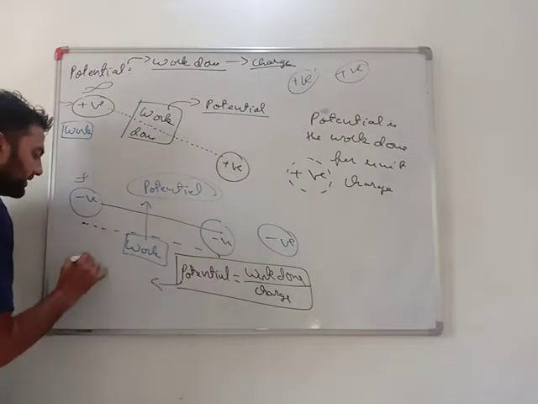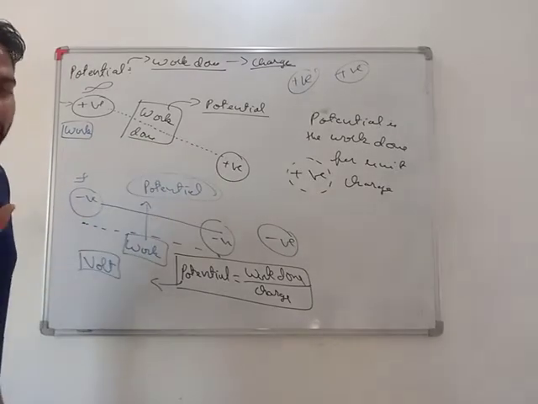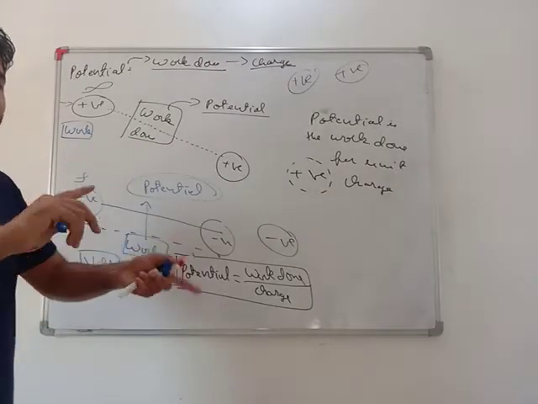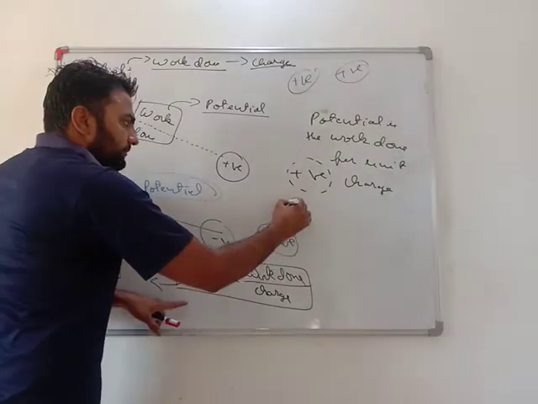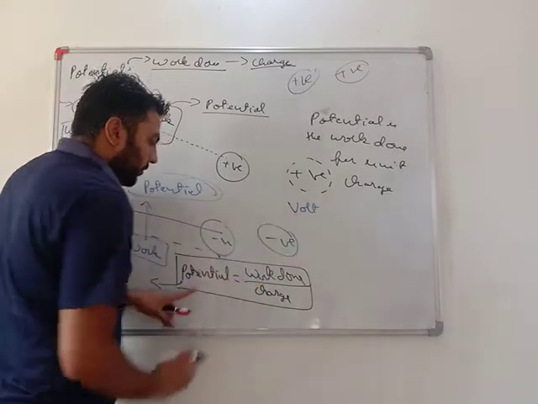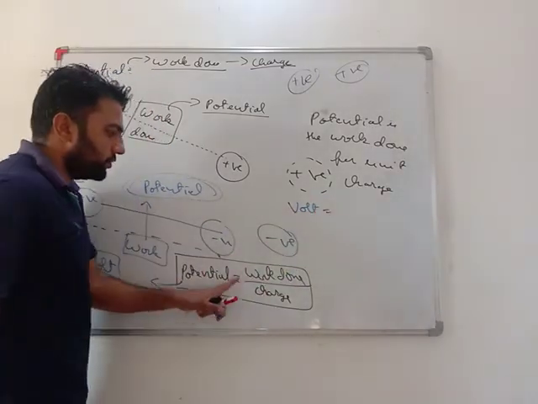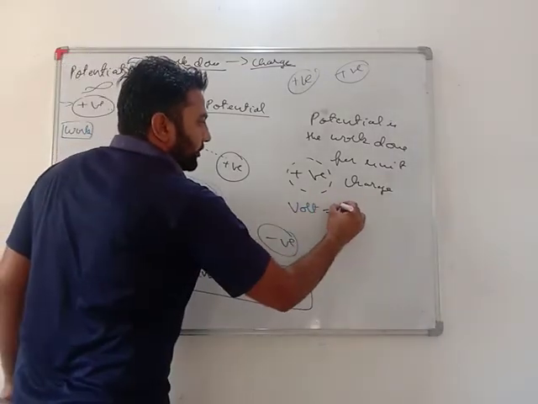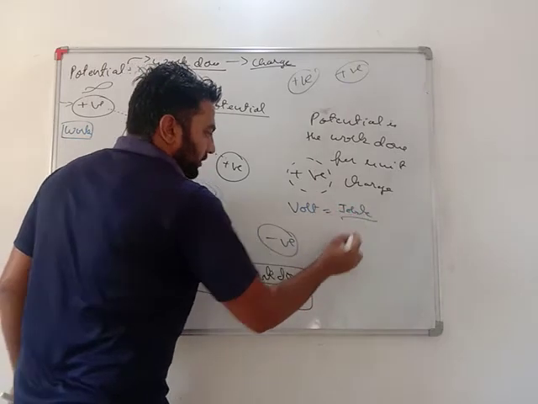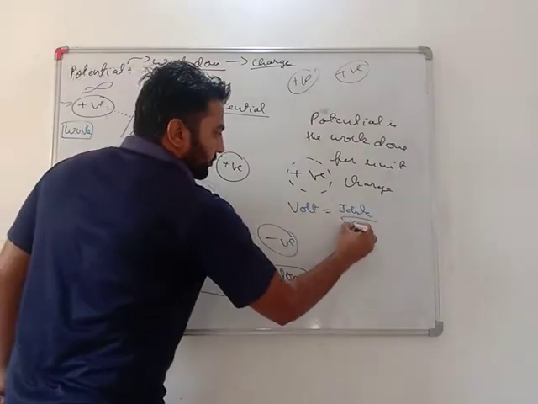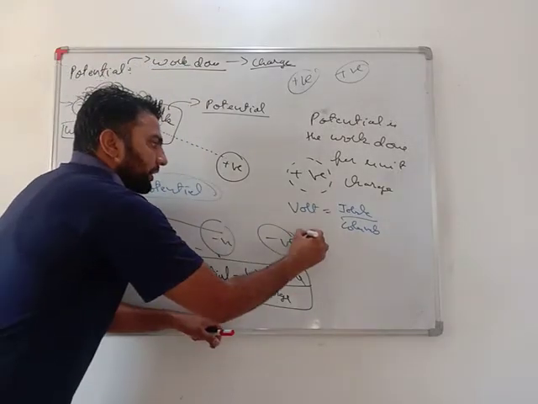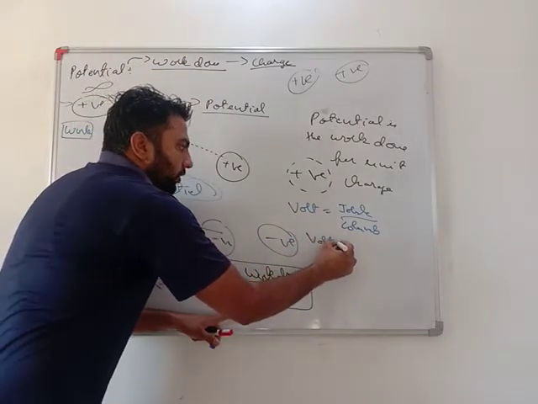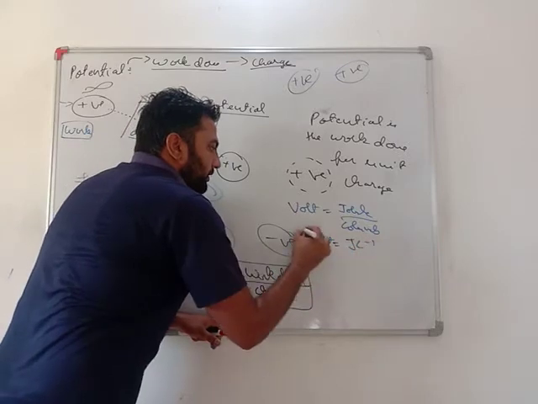Unit of potential is volt, V-O-L-T, not watt. Don't get confused in these two units, dear students, very important. Unit of potential is volt, equals work done, unit of work done is joule, upon charge, unit of charge is coulomb. So what is volt? Volt equals joule per coulomb.